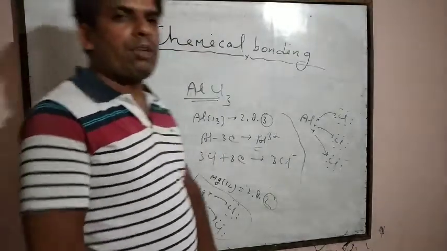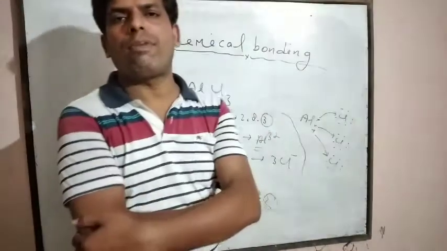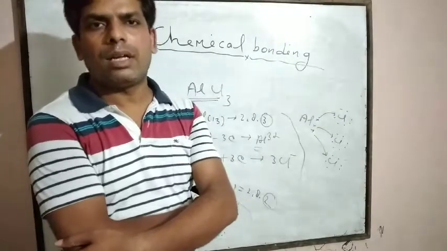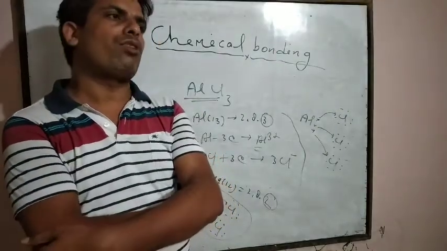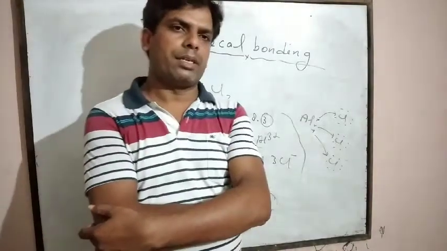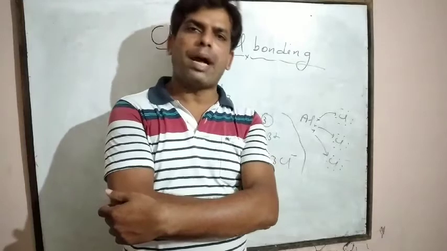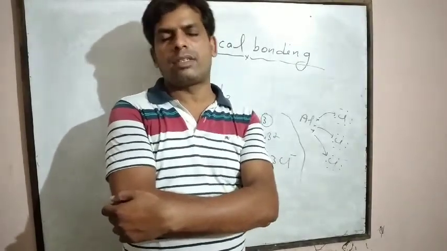Now we will discuss the characteristics of ionic bonds. We know that ionic bond formation takes place with the help of cations and anions. That's why a strong electrostatic force operates between ions in ionic compounds. That's why ionic compounds have a compact structure and their crystals are tightly packed.